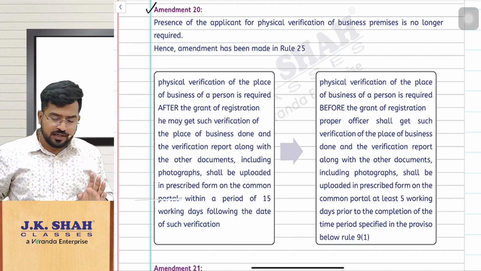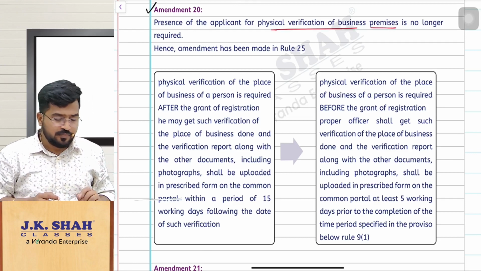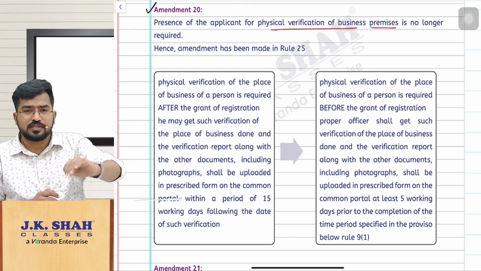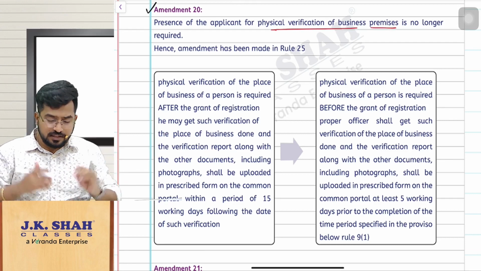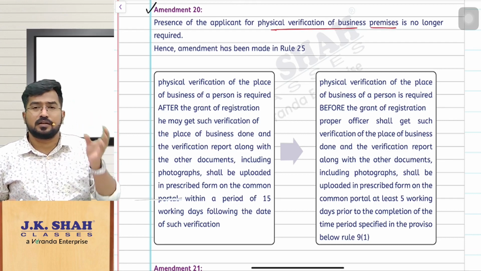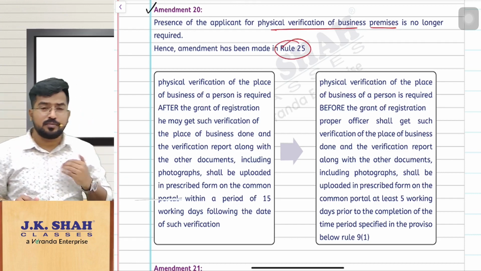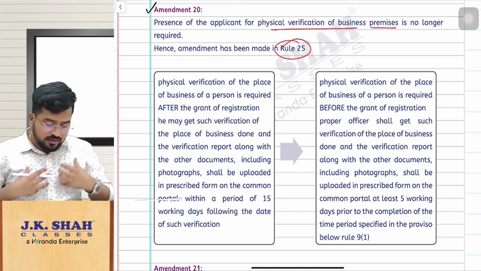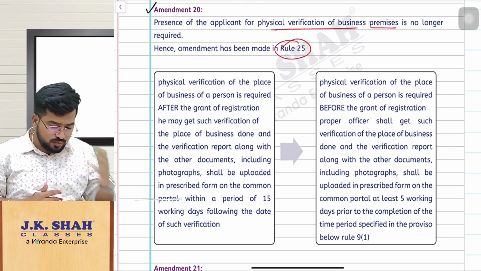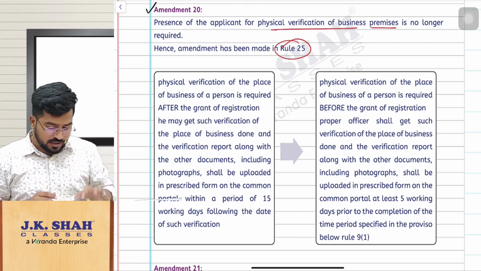So the simple point here is, earlier for the physical verification of your business premises, the registered person or the applicant should be present. That means it should be done in your presence. But now what has happened? Now rule 25 has been amended in such a way that the physical verification shall be carried out even without the presence of the registered person or the applicant. That is the simple point.